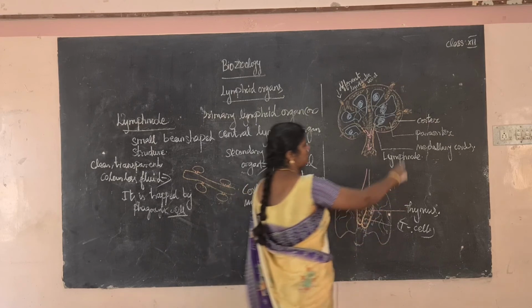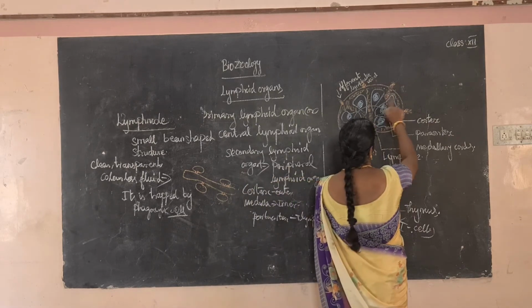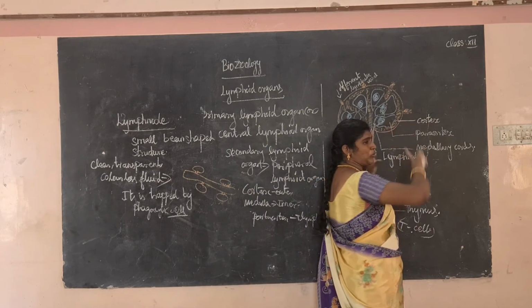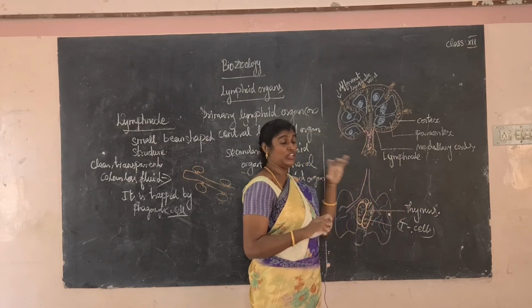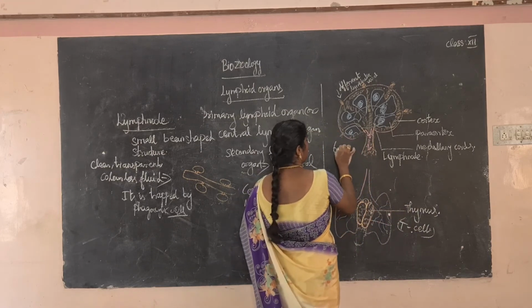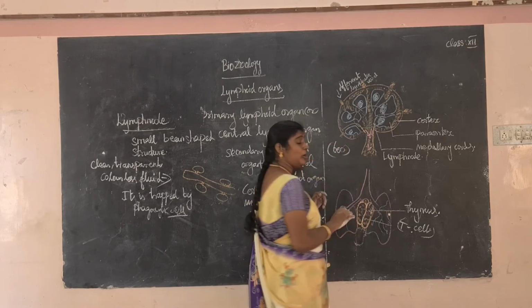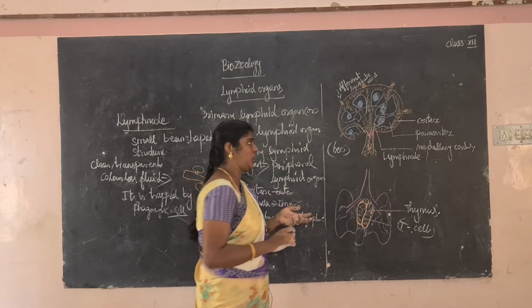This is a lymph node structure. This is a cortex region. The lymph node, it is a normal lymph node. More than 100 lymph nodes are present in our body. More than 600, they say. Normally, 600 lymph nodes are present in the human body. Okay?